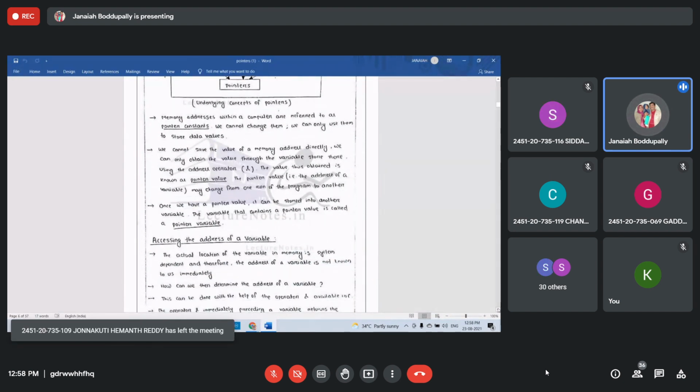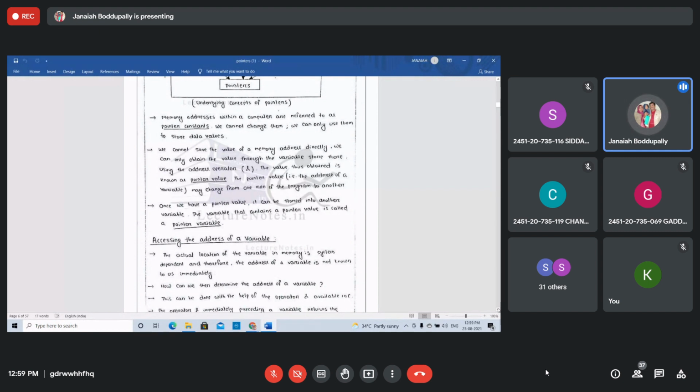Next, we cannot save the value of the memory address directly. We can only obtain the value through a variable, using the address operator ampersand. This is very important. We already used it in the scanf function. The ampersand symbol is called the address operator.